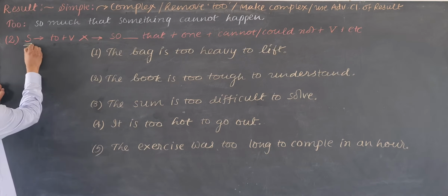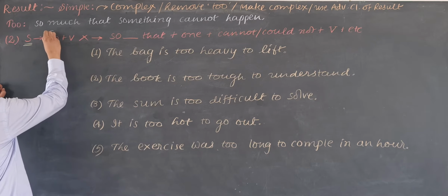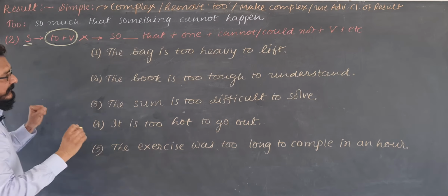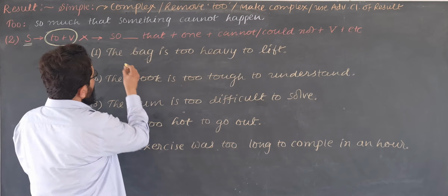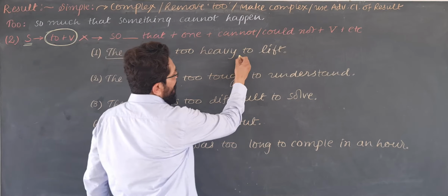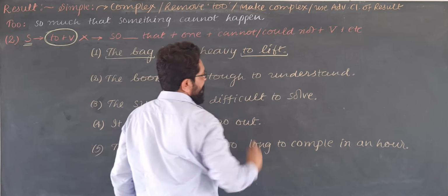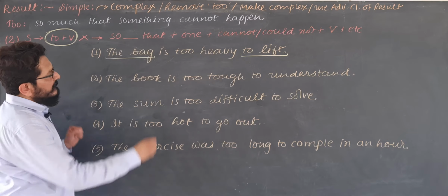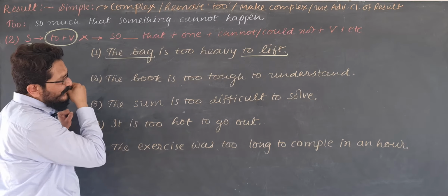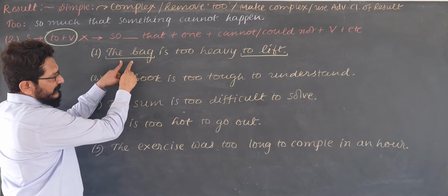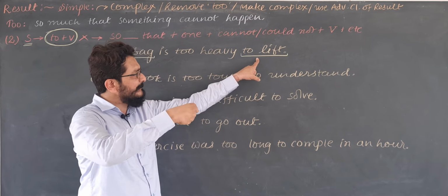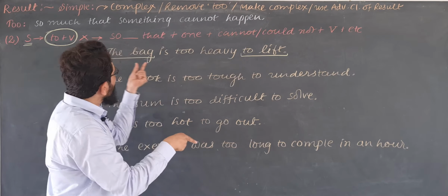Check it. The bag is the subject here. The infinitive is to lift. The bag is too heavy to lift. The subject is the bag. The action of the infinitive, lifting the bag, is not supposed to be done by the subject itself.